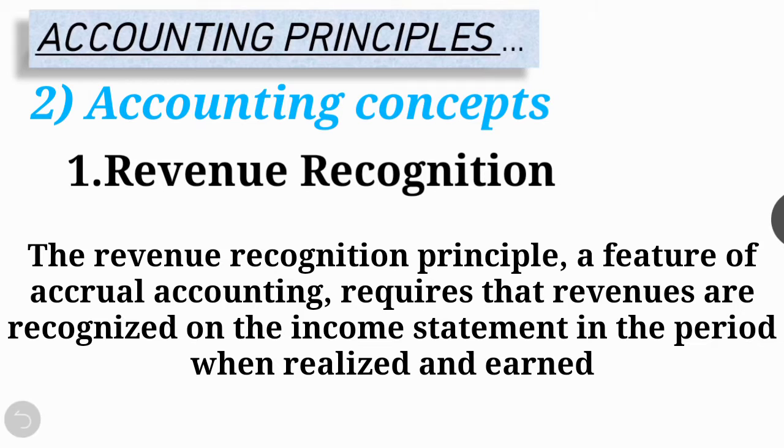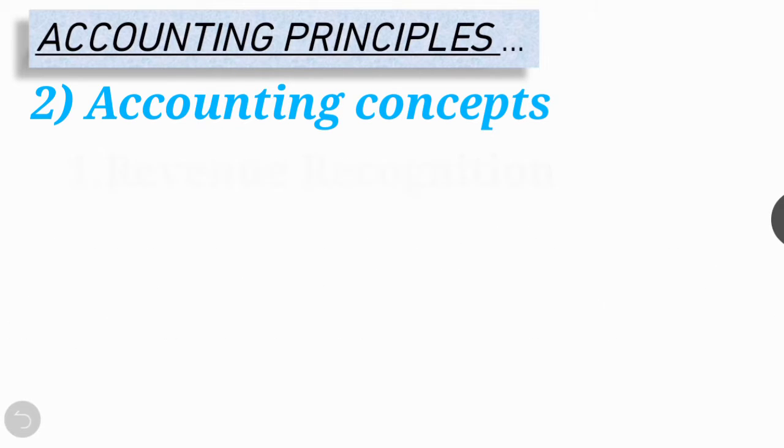According to this concept, revenue should be considered only when it is realized. Revenue in the business is deemed to have been realized when the property in the goods passes to the buyer, while sales are effected and the buyer becomes legally liable to pay the seller. Right? This is called the revenue recognition or realization concept.